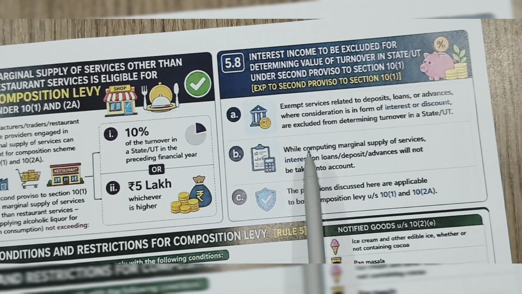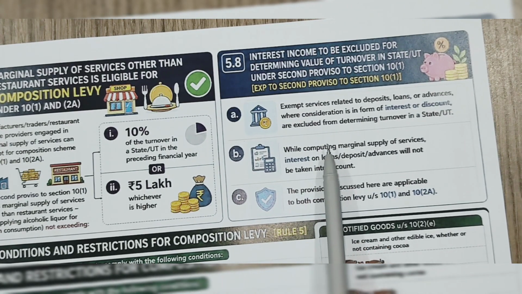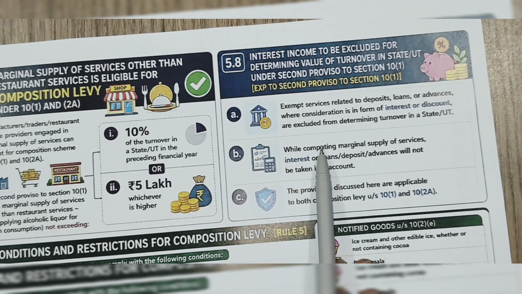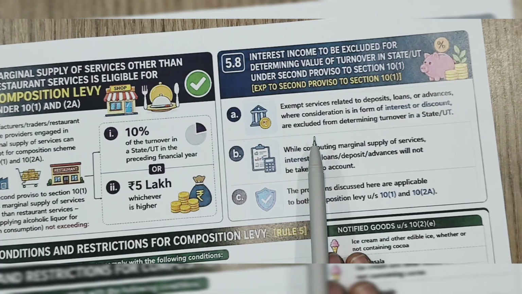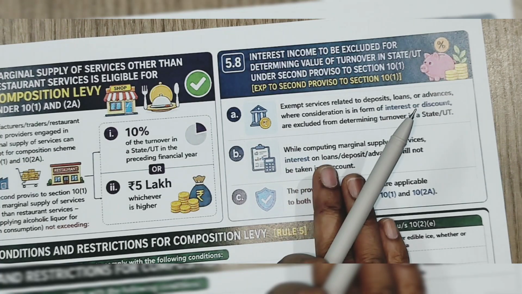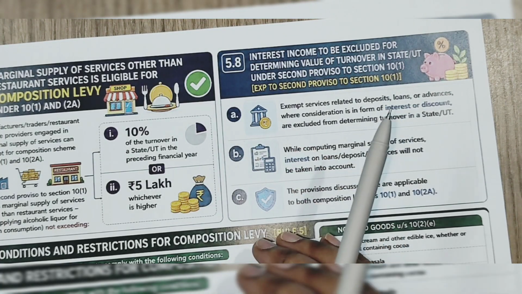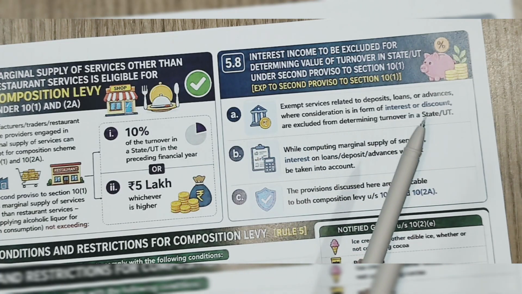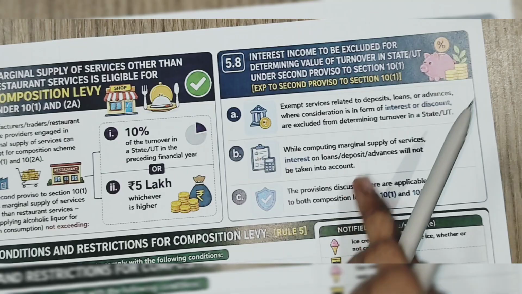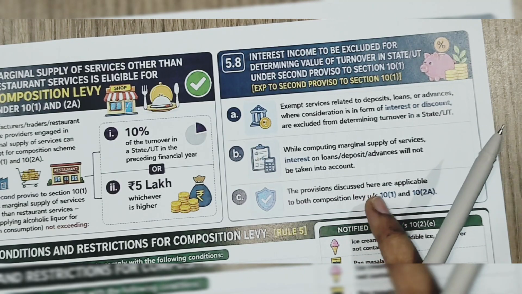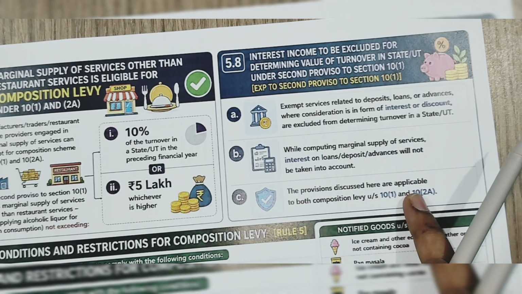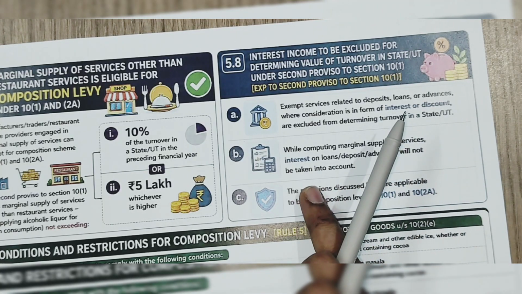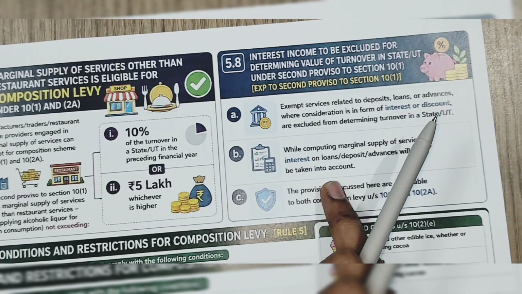In case you have made any outward supply, you are under the margin of supply, aggregate turnover and total turnover, under state or union territory. While calculating, these are all you are considering. Now you have made any outward supply.